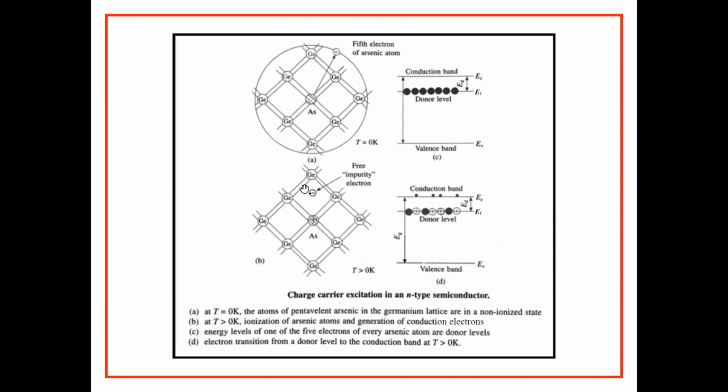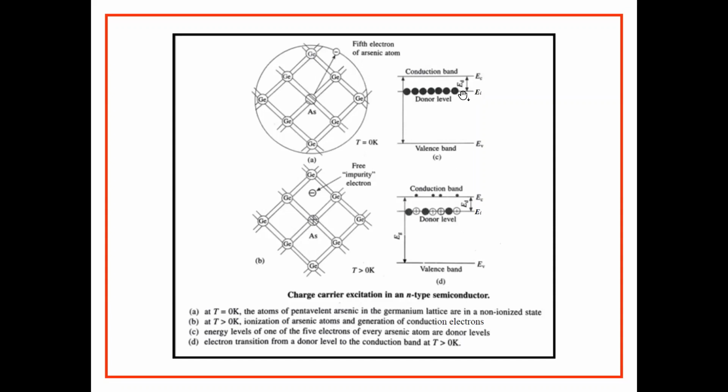So here, this is the free electron, and since the pentavalent impurity donates one electron, these impurity atoms or impurity ions are donor type impurity ions. The plus sign denoted over here shows that donor levels are created. So the energy levels of one of the 5 electrons of every arsenic atom are donor levels.